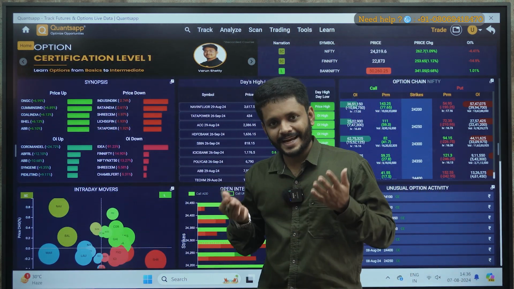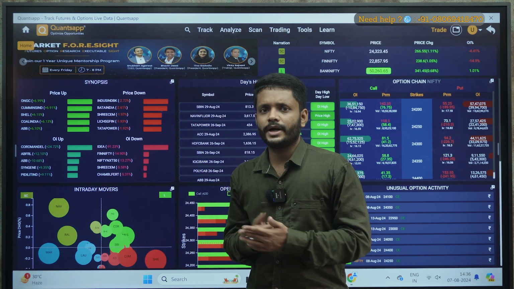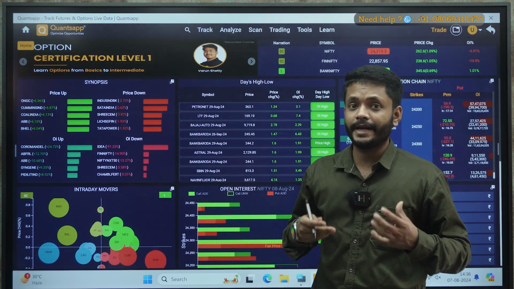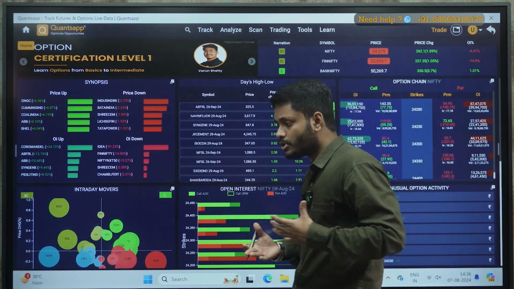Okay, the answer is data itself is the real mentor. So let's go and check out a few data, like what exactly Quantsapp has to offer you, what all data points will help you to improve your trading journey.